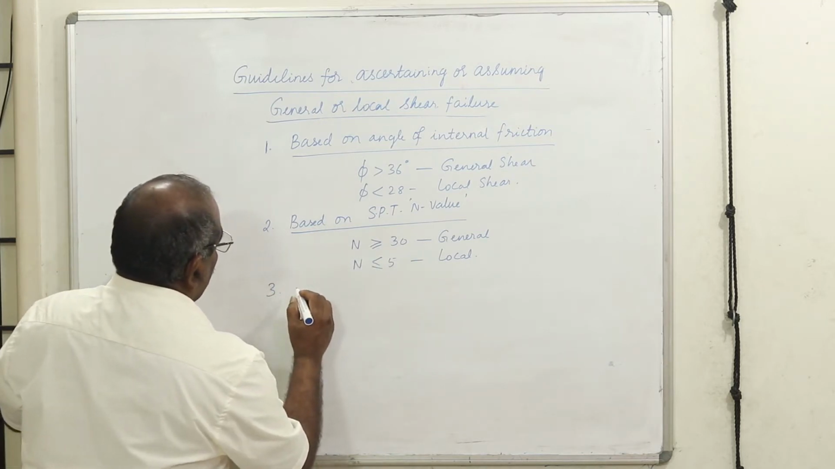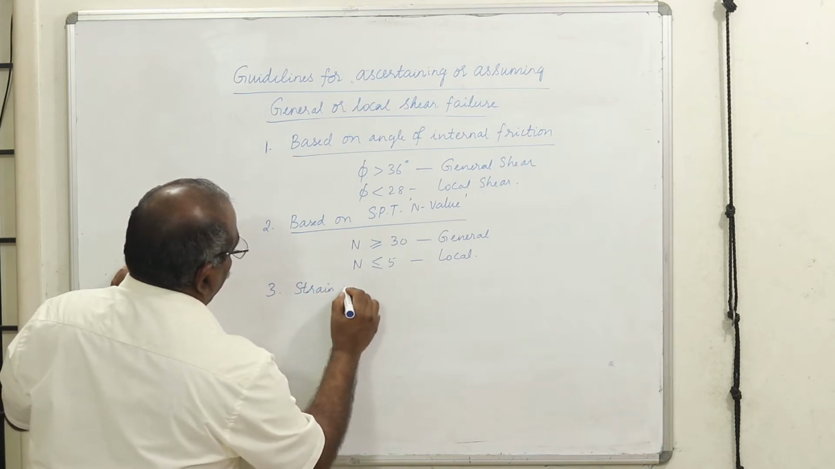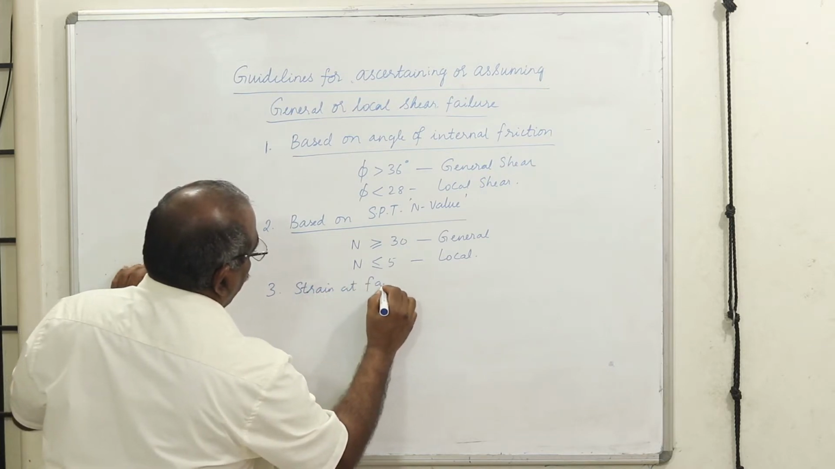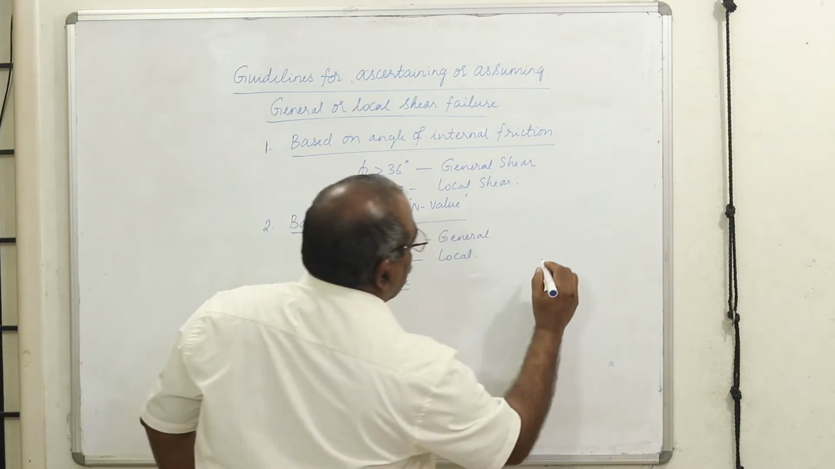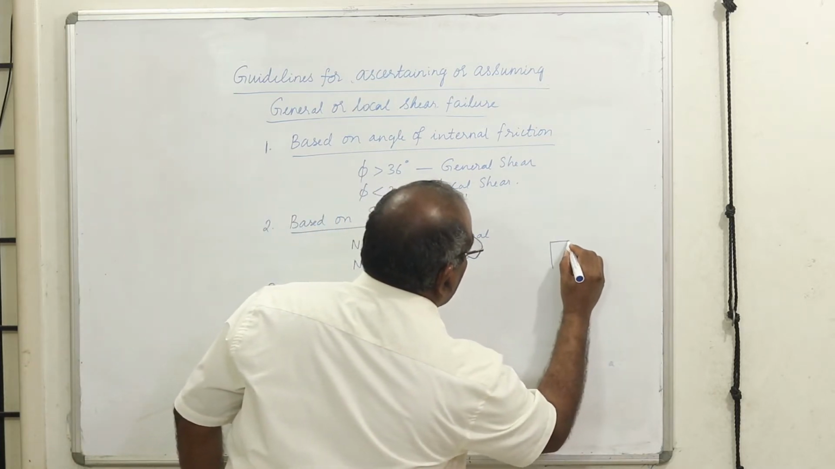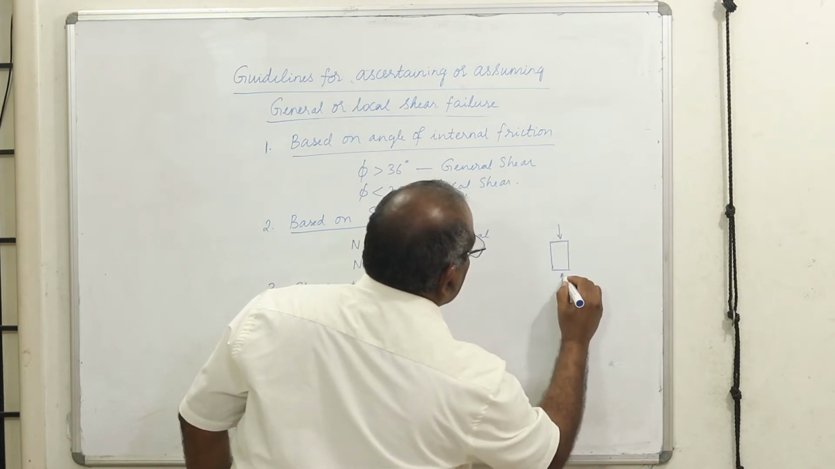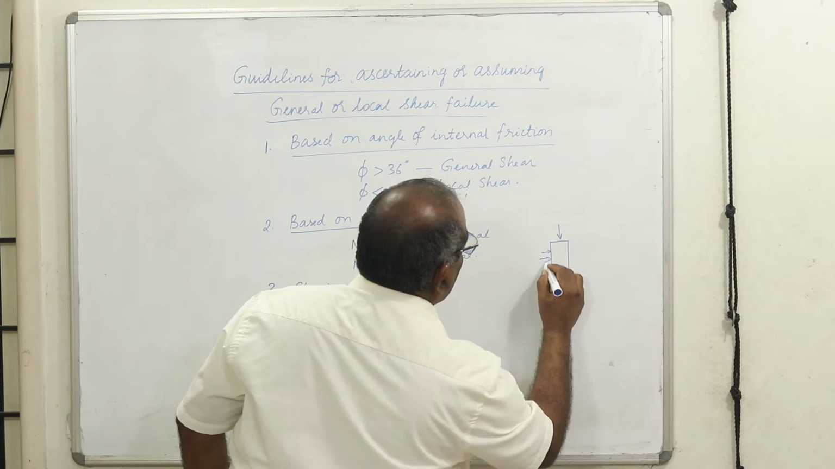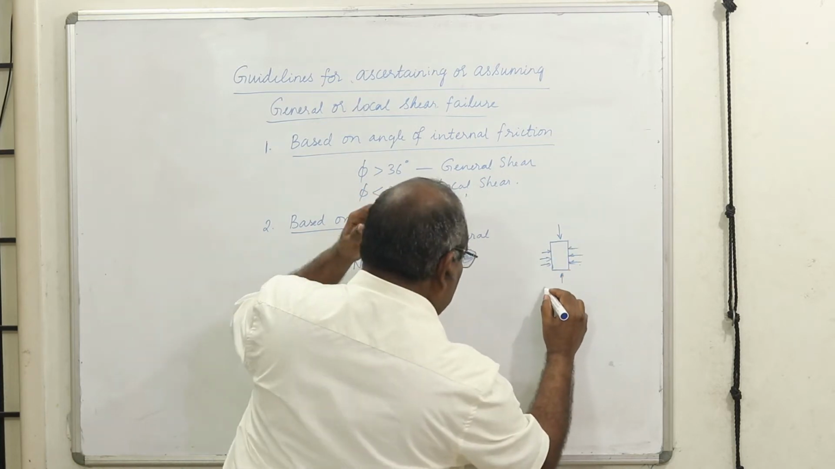The third one is based on strain at failure. What do you mean by strain at failure? If I take a cylindrical specimen and do a triaxial shear test, with all-round cell pressure, okay, I do a triaxial shear test.